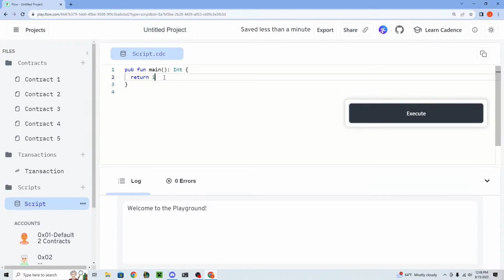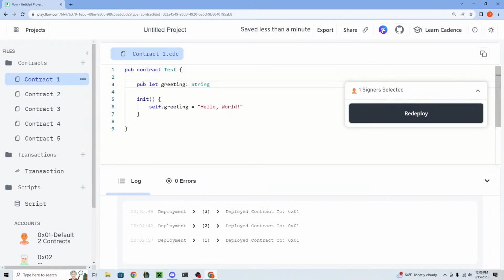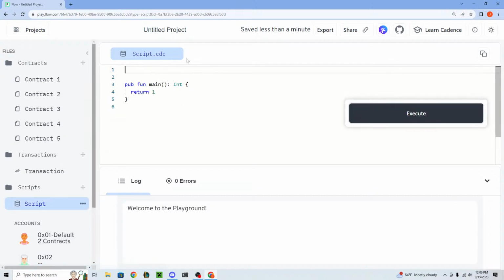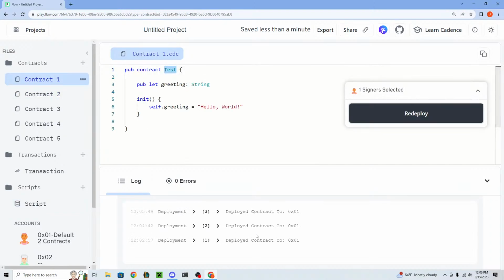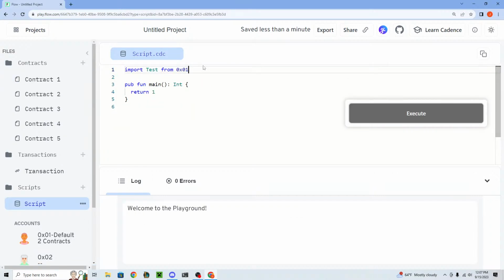The way that scripts work is you put pub fun main, and actually the playground already pulls up a template for you. You put pub fun main and then the return type. In this case, we want to read the greeting of the test contract that we just deployed. So we have to import this test contract. Let's go ahead and do that. If we import test from, and in our little console log here, it said we deployed the contract to 0x01. So we can import that right here, okay?